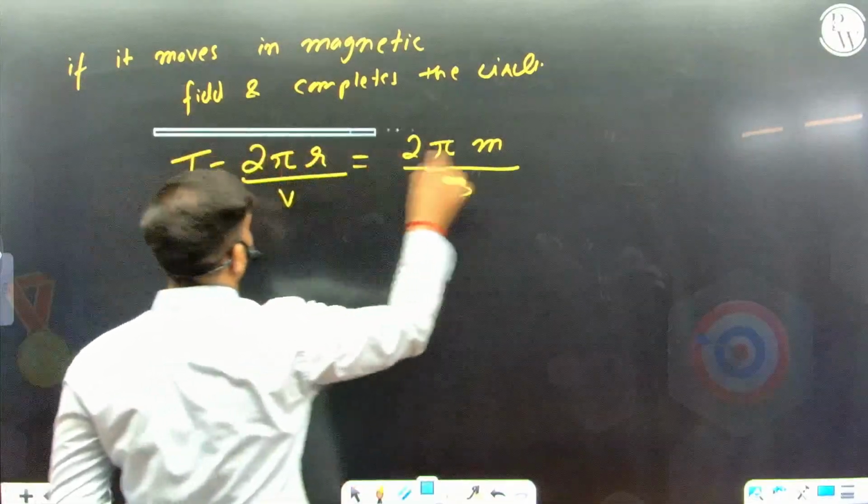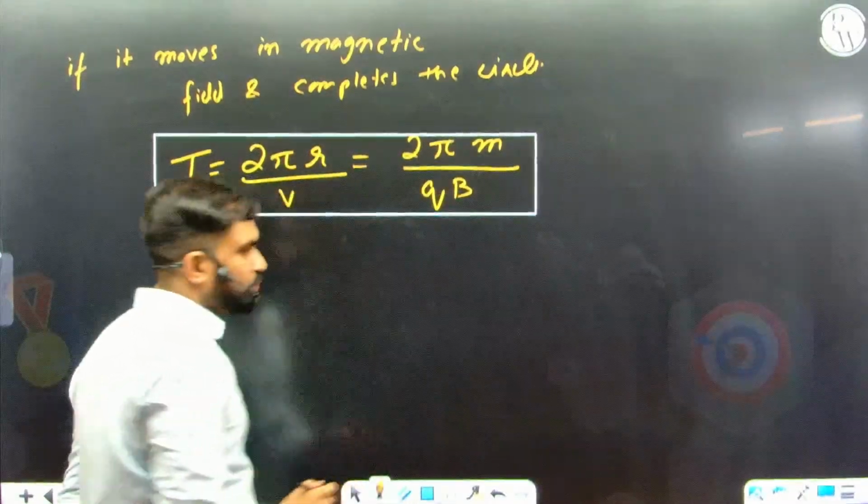Another great formula, time period for the circular path.